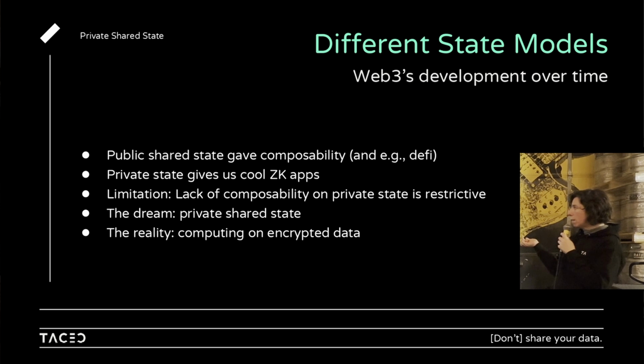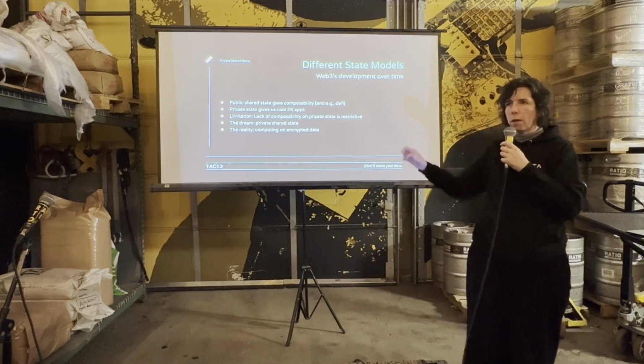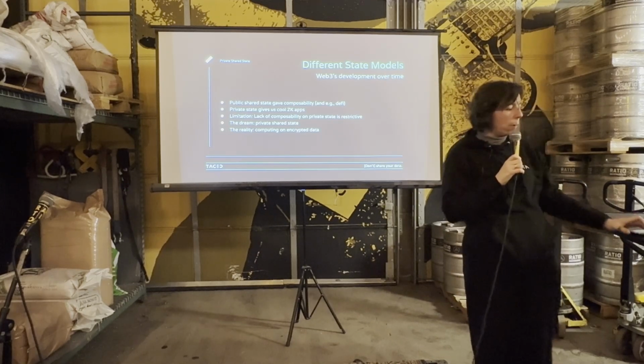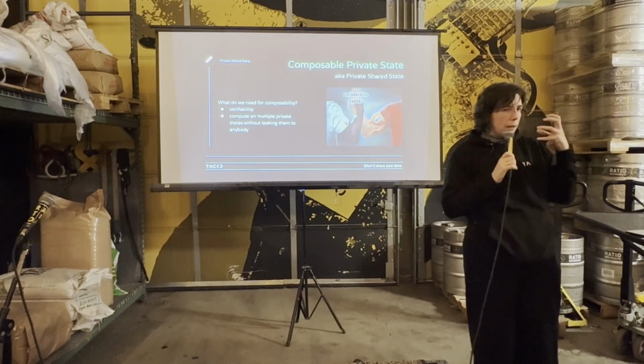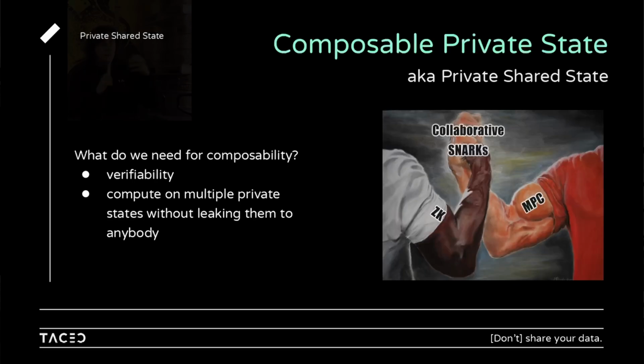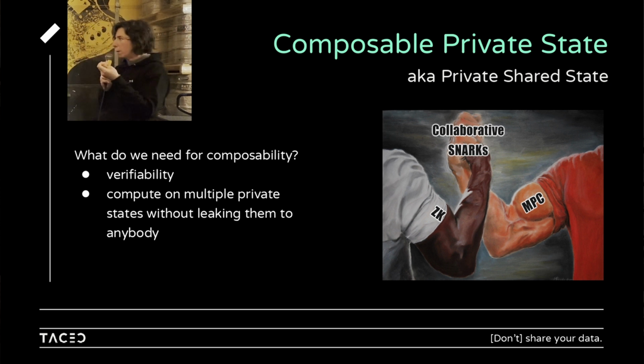The reality is that if we want to realize this private shared state, we need to start actually computing on the encrypted data itself. Not client side, not necessarily on an L1, but somewhere else. We need to do some computing on encrypted data, and this is what will give us the composability. But remember, this is not the Web 2 kind of computing on encrypted data. Now we're in the ZK world. We want composability, but we also want verifiability. And so this is where coSNARKs come in.